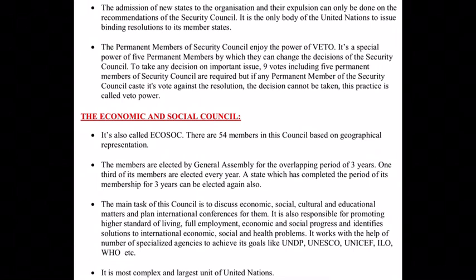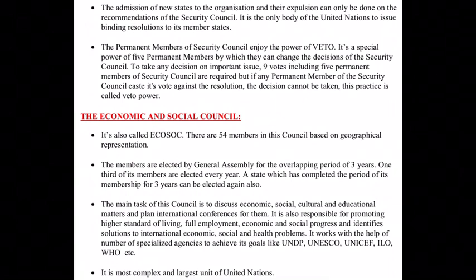Then it is also responsible for promoting a higher standard of living for people throughout the world. They should raise their standard of living. There should be full employment in the world. The people should get jobs and be able to earn money. Then economic and social progress should be there, and they try to identify solutions to international economic, social and health problems. Whatever problems are going on, whether related to health, just like the coronavirus problem nowadays, this also comes under this Economic and Social Council.